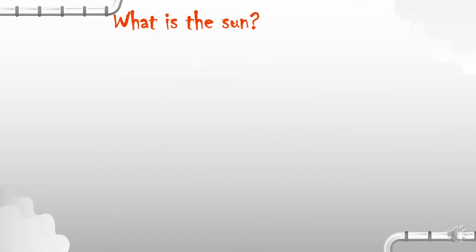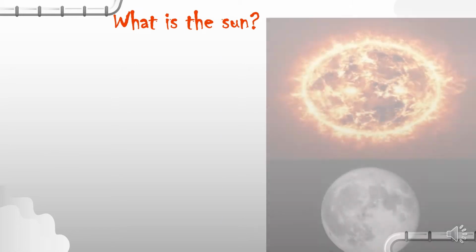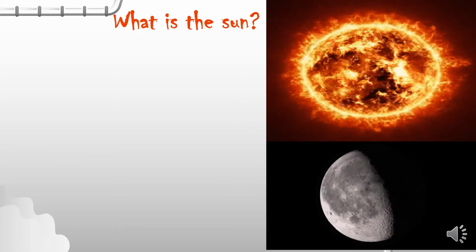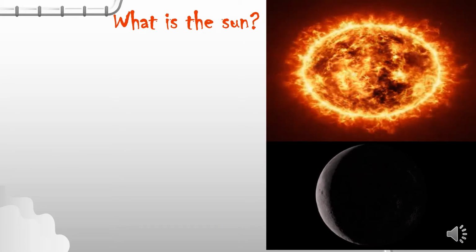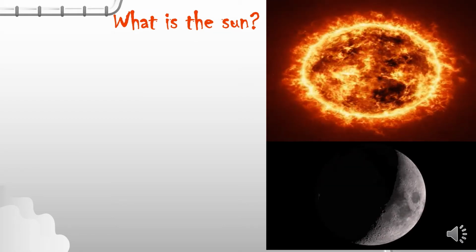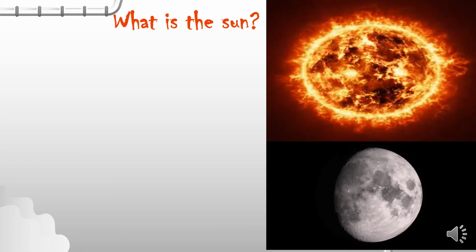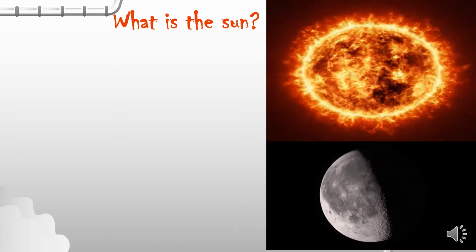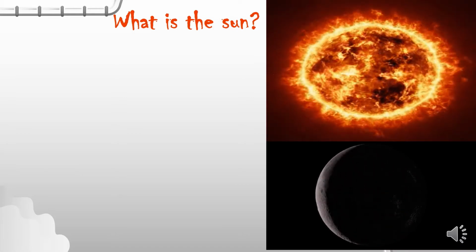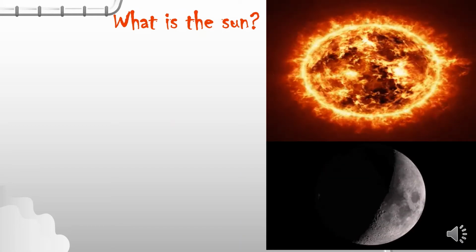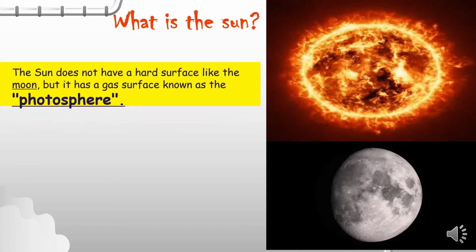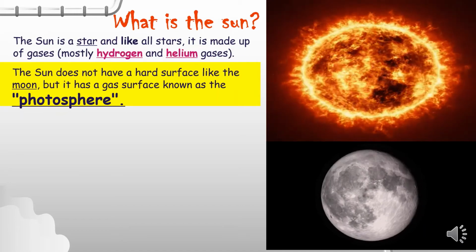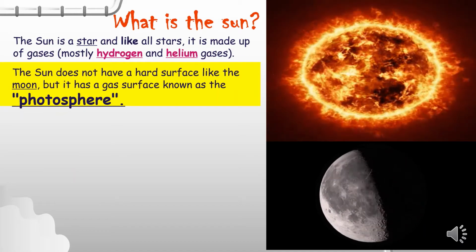Before talking about fuel, let's talk about the sun. We said before that the sun produces what and what energies? Amazing! It produces heat and light energy. We said also that the sun consists of two main gases. Can you mention them? Amazing! The sun consists of hydrogen and helium gases.